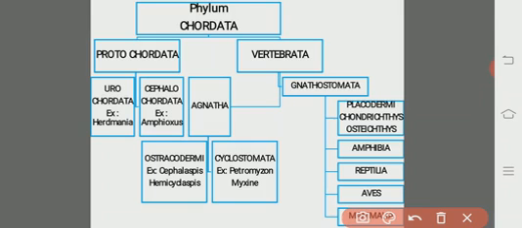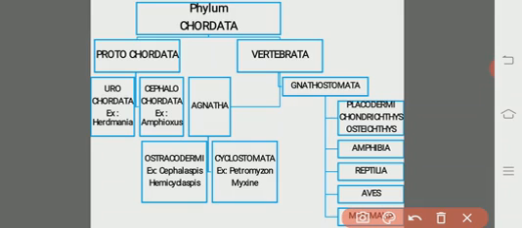Dorsal nerve cord is differentiated into brain. About 8 to 10 pairs of cranial nerves are present. Usually unisexual or bisexual organisms. A single large gonad is present, without any gonoduct. As usual, external fertilization takes place.